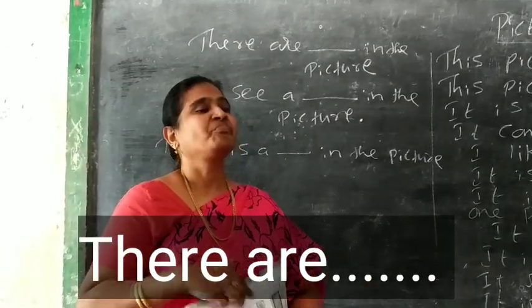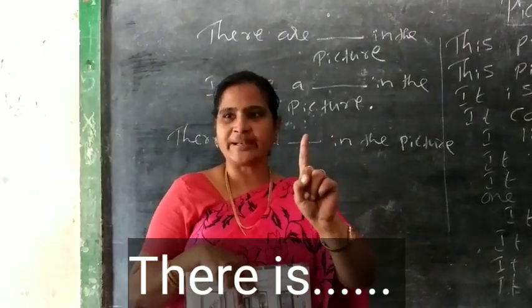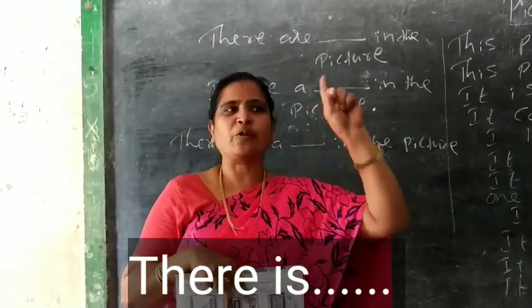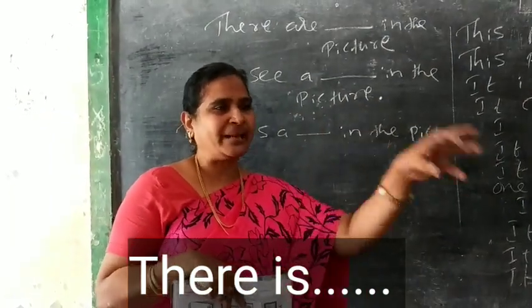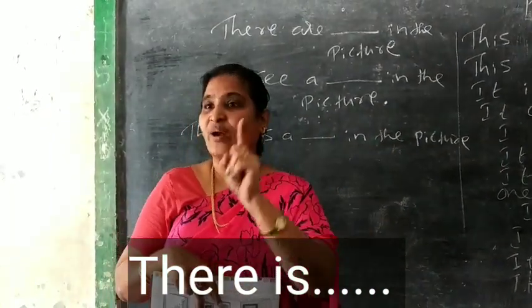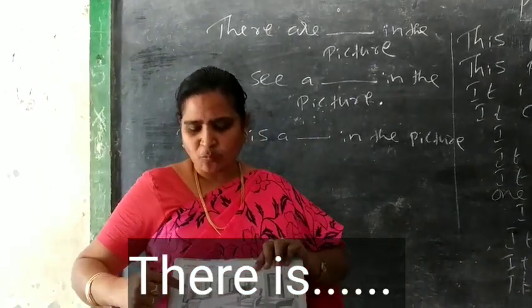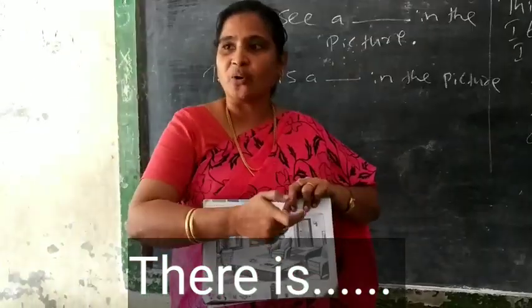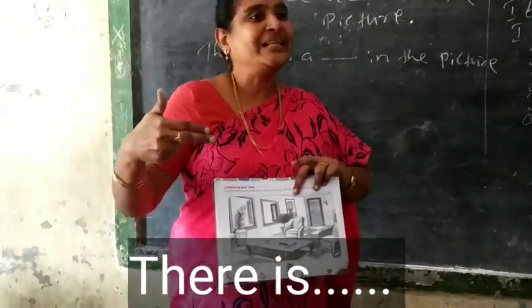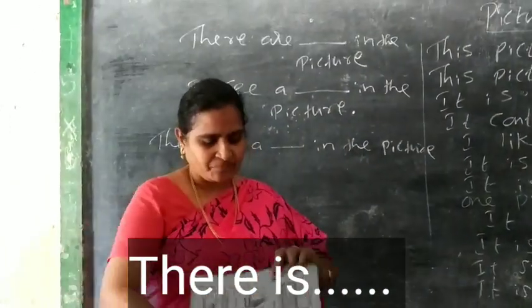Whereas only one is there. If there is only one, what can you tell? There is only one bird in the picture. There is only one table in the picture. There is only one animal in the picture. Do you follow? There is only one flower vase in the picture. There is one door in the picture. So it will synchronize. So whatever you do, you see the picture correctly and you can write.